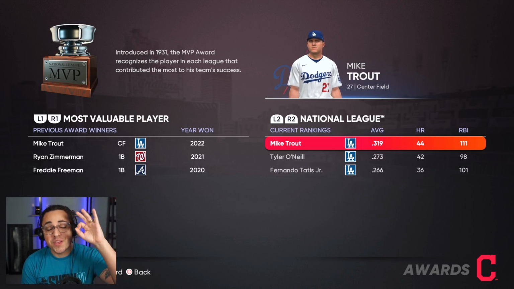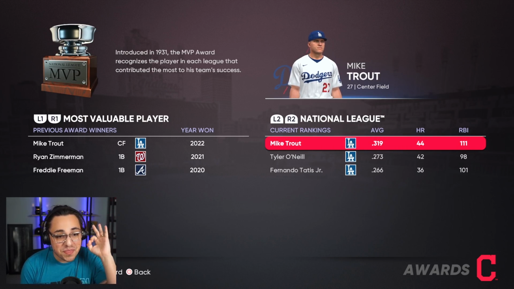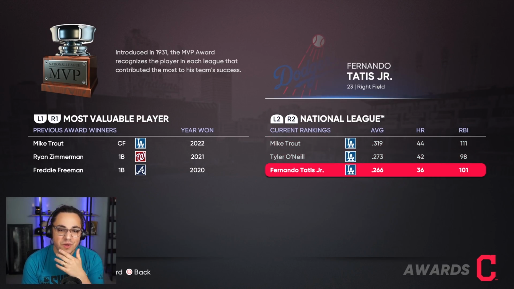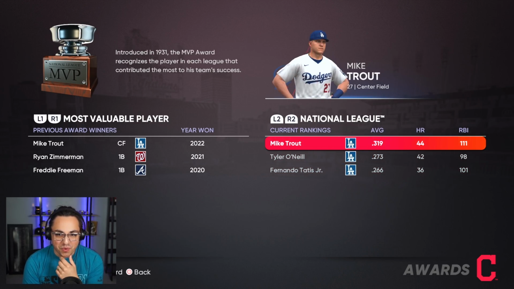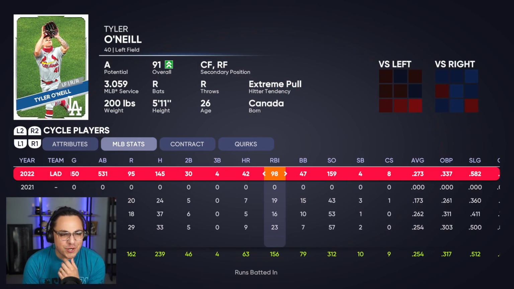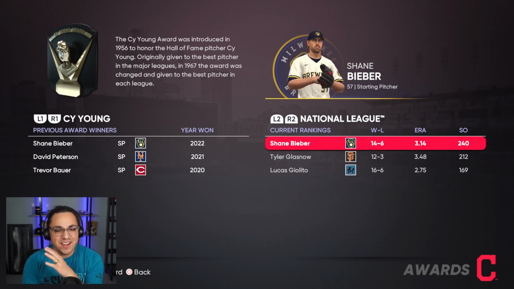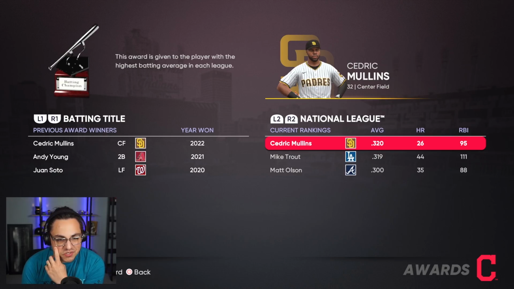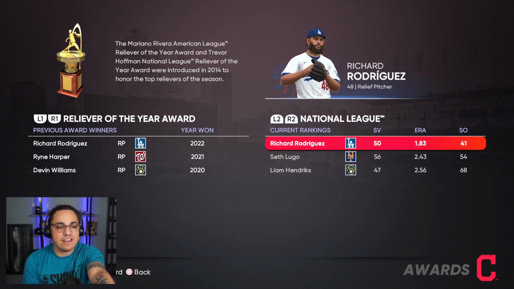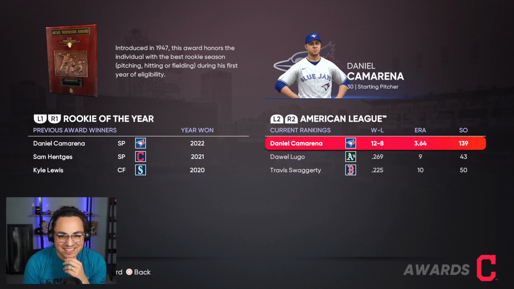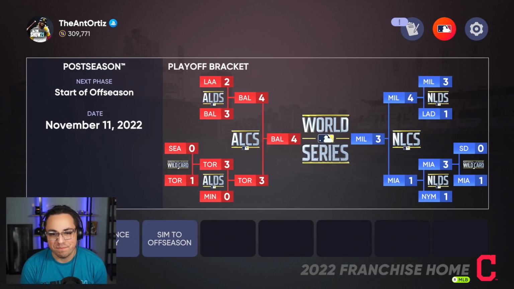The Dodgers had 3 MVP candidates on their team. 3 of them. And they didn't even come close to winning a World Series. Wow. Tyler O'Neill had a season, 42 homers? Good God. Cy Young went to Bieber along with DeGrom. We've got Teoscar and Cedric Mullins. Richard Rodriguez even had the reliever of the year, the Dodgers did. And what? Absolutely insane. The Dodgers didn't even make it past the NLDS.